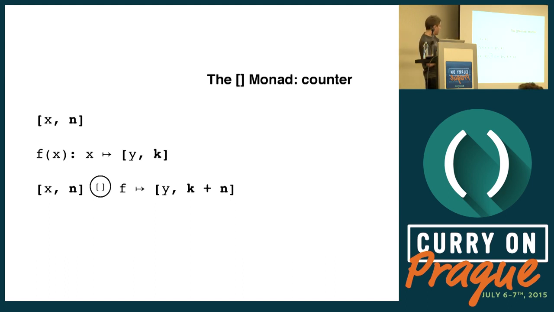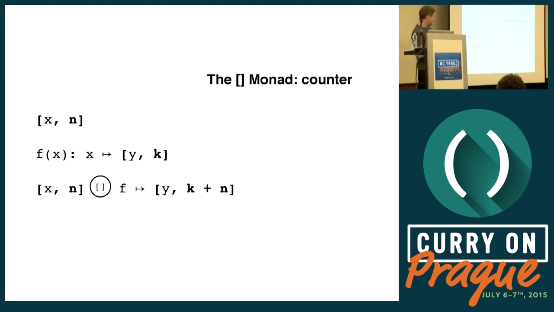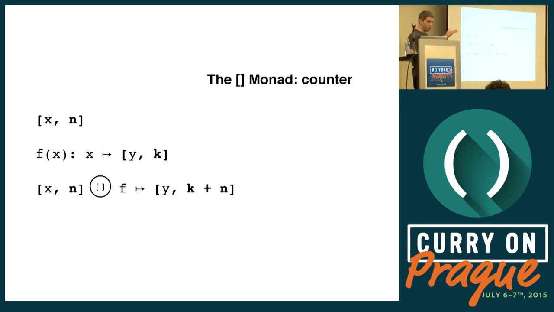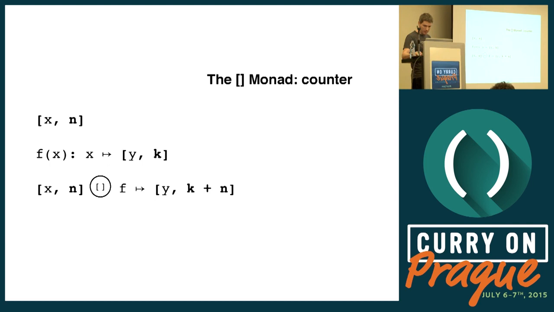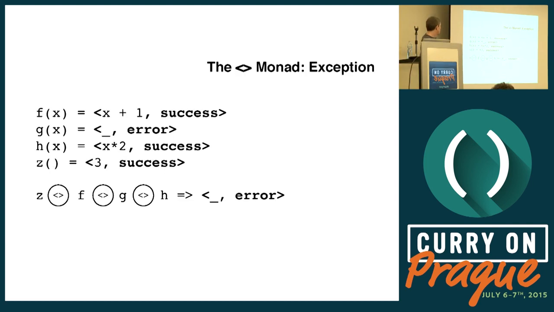So it takes a monadic value x and n, and composes it with a monadic function f. How does it do that? What is the composition rule for this particular monad? So it's going to take x and apply it to f, and then f is going to return y and k, and then the composer is going to take the k and add it to the original n. So it accumulates. So z would return 3 success, which means that we take the 3, pass it into f.